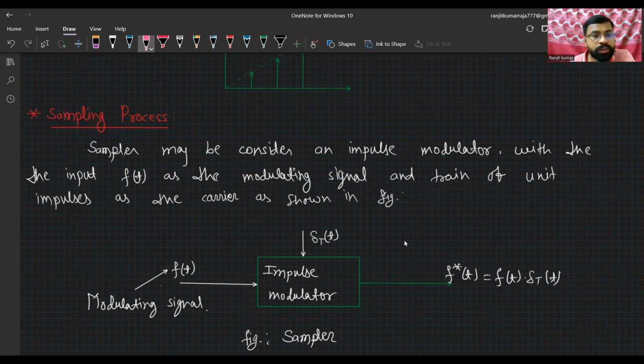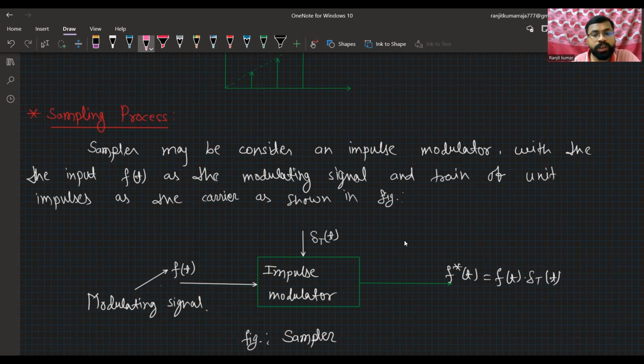First of all, let us see what the sampling process is. A sampler may be considered an impulse modulator. Let's suppose this is an impulse modulator, which is followed by f of t, which is a modulating signal, and providing some delta T of t, that is another input to the impulse modulator, the impulse signal. This is a kind of sampler, an impulse modulator, because this process is the sampling process. And here f star t, that is f dot of t, is convolved with delta T of t.